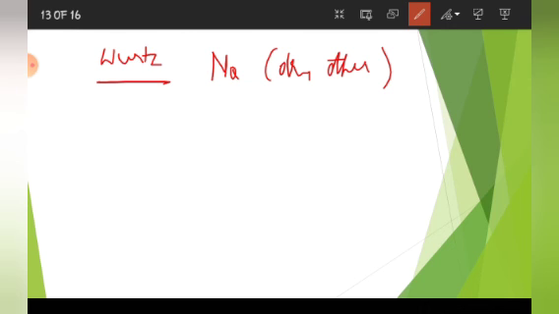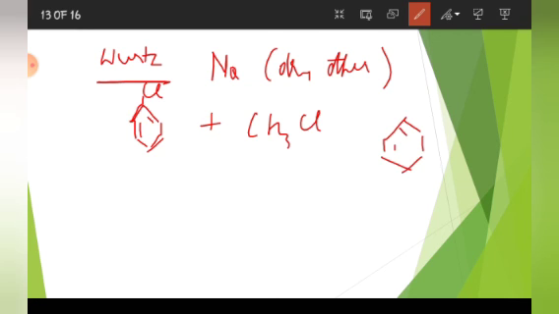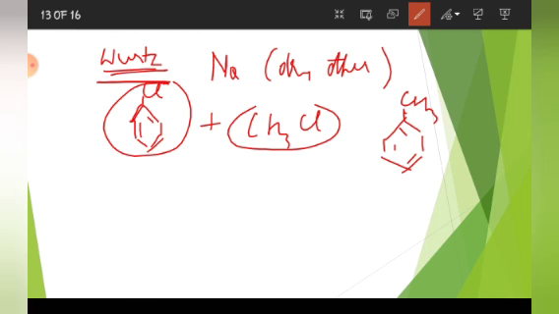But as in this example, I have used one haloalkane and one haloarene, right? I have taken this plus CH3Cl, and in the product we got benzene ring and here CH3, which is toluene. So this reaction is known as Wurtz-Fittig reaction. Okay. In Wurtz, both are haloalkane. If one haloalkane and one haloarene is there, it is known as Wurtz-Fittig reaction. And if I use both haloarene, then it is known as Fittig reaction.